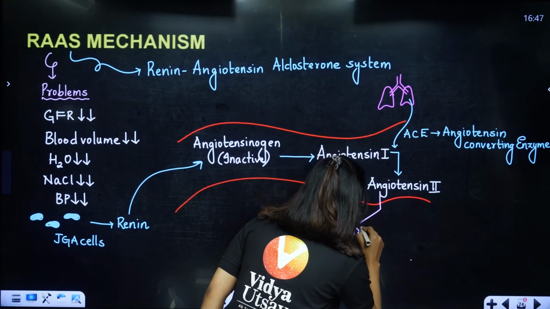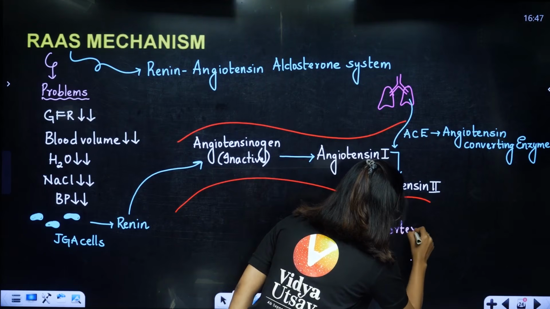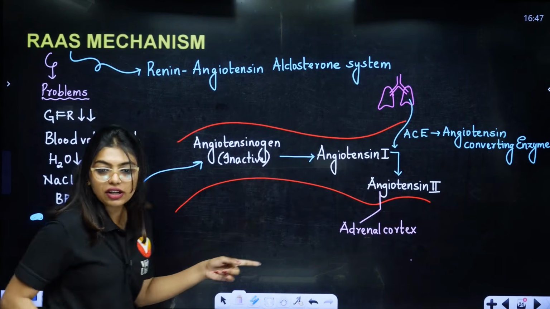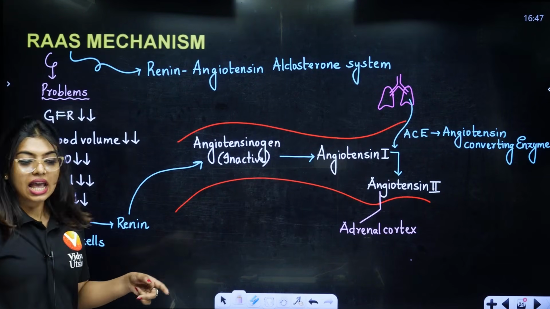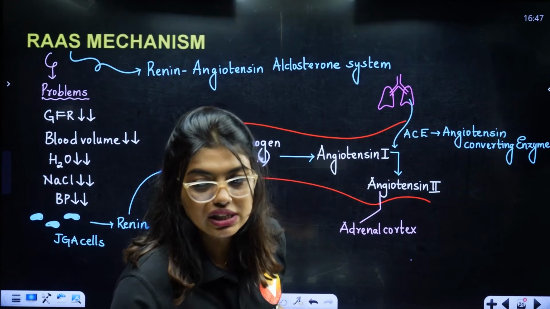The adrenal gland is present just above the kidney. After activating it, he will tell, bro, there is an issue, you please fix the issue.